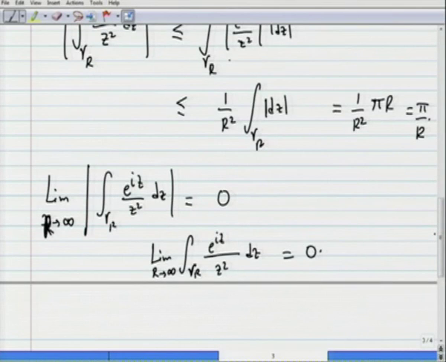So, with these estimation theorems, what we will now do is look at Cauchy's theorem, which is the fundamental theorem in complex analysis. It is central to complex analysis of functions of one variable.